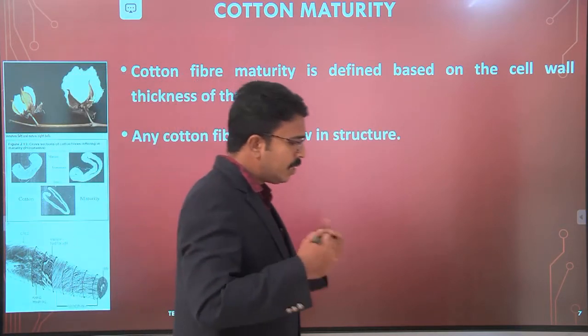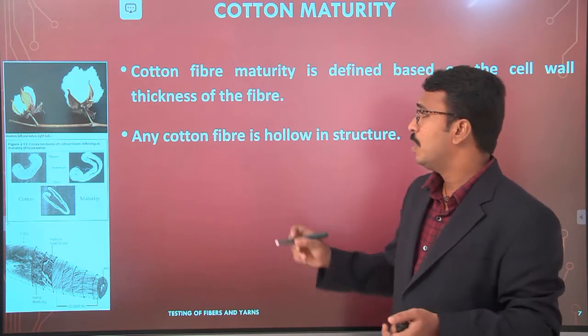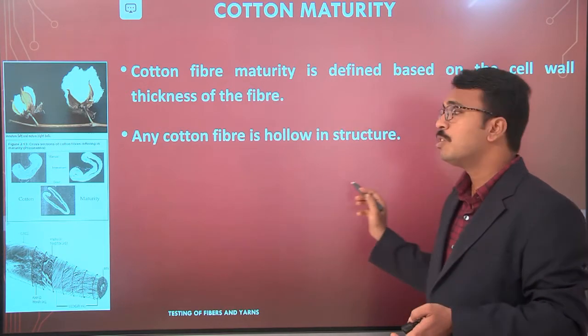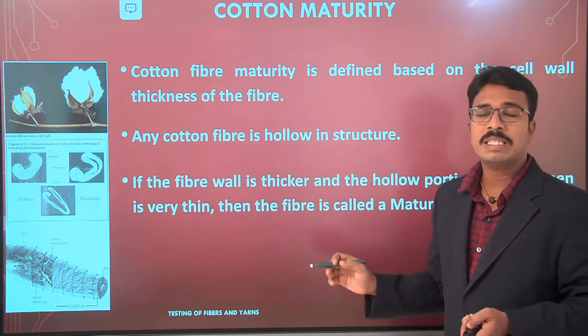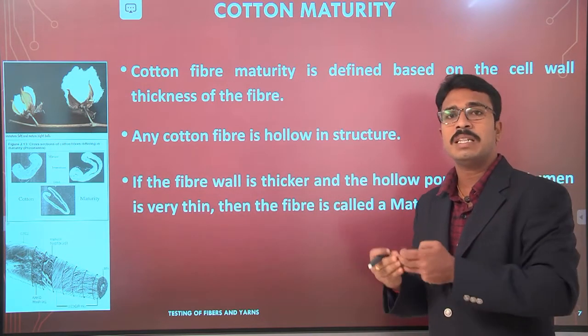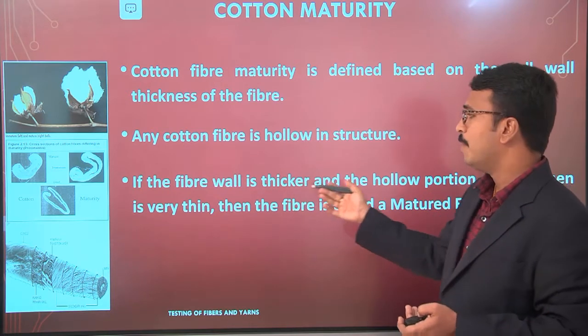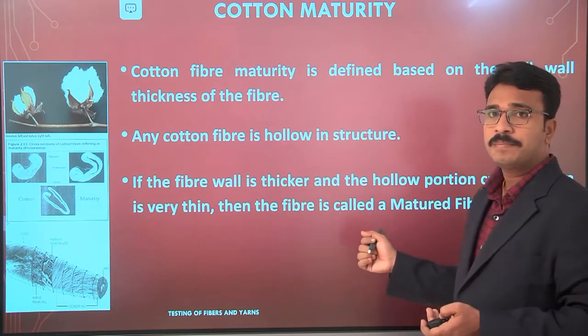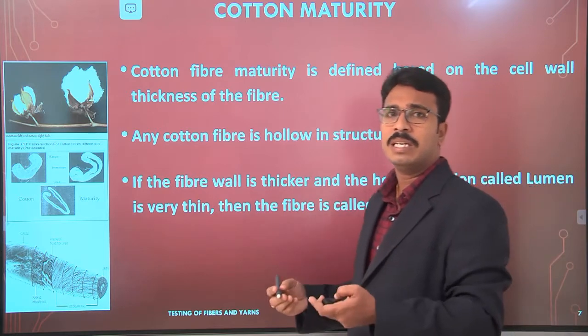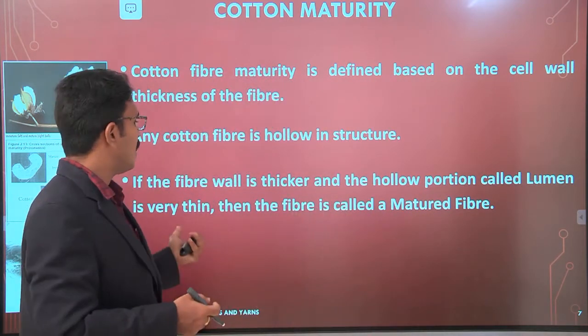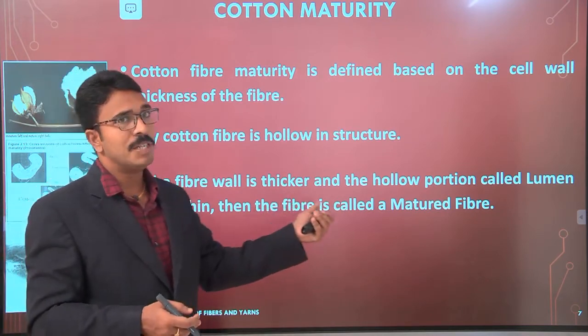Any cotton fiber has a halo in its structure, and that halo portion is what we call the lumen. If the fiber wall is thicker and the halo portion is thinner, we can say that those fibers are matured fibers.